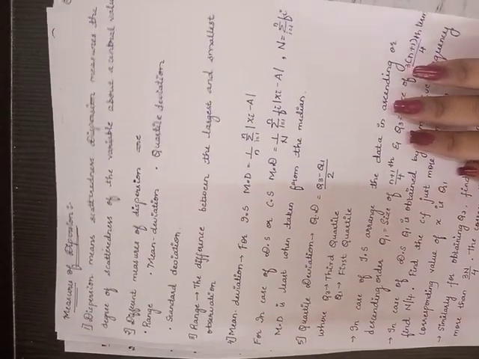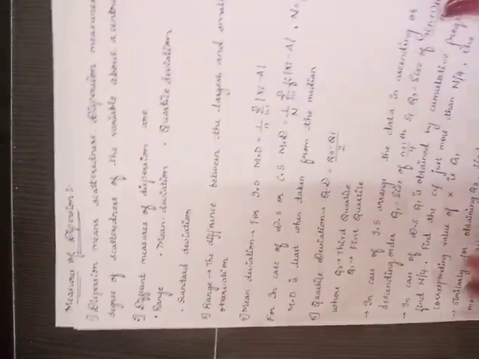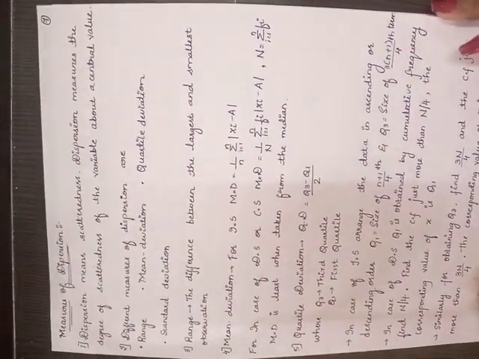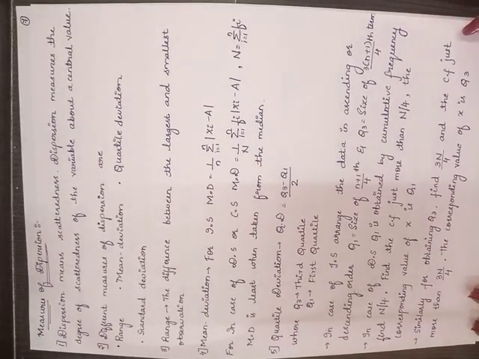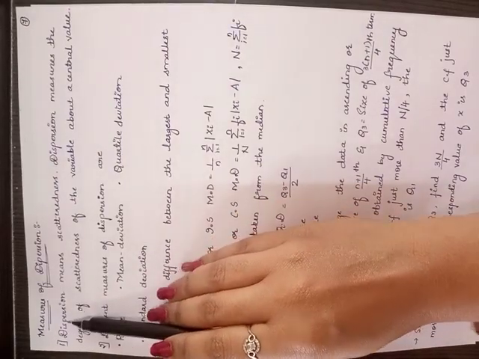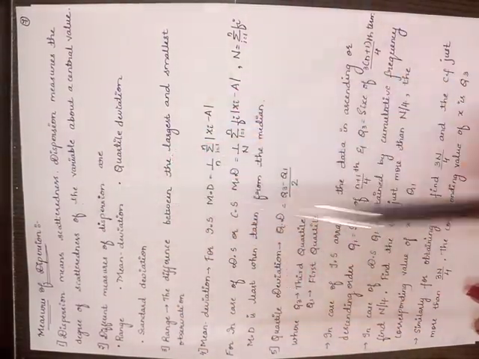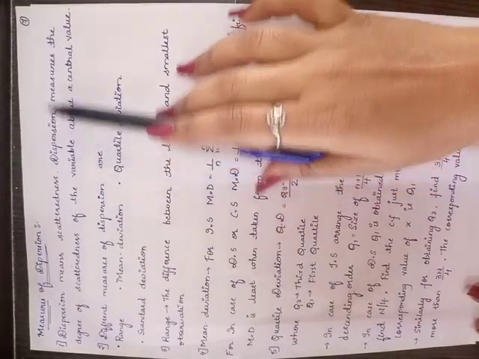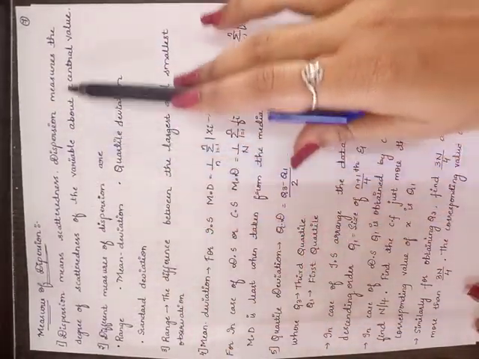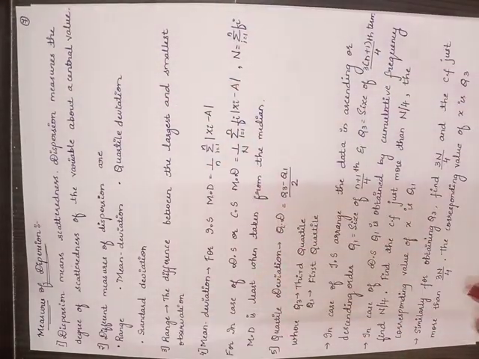Now let us move on with the next concept, which is called measures of dispersion. Hope you can see now. Fine. So in measures of dispersion, dispersion means scatteredness, wherein the observations are scattered. In those cases you will be finding out the measures of dispersion. So in this case, dispersion measures the degree of scatteredness of a variable about the central value. Observations will be given, and using those observations you will be finding out the measures of dispersion.